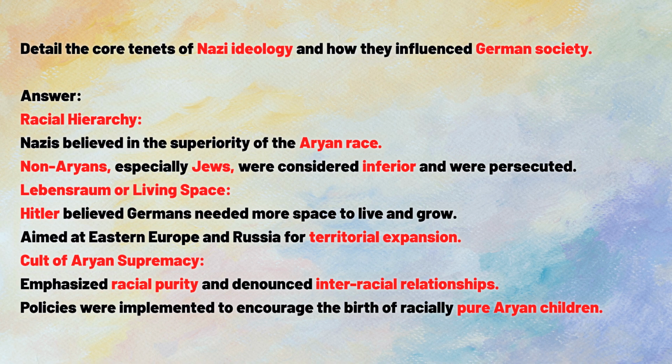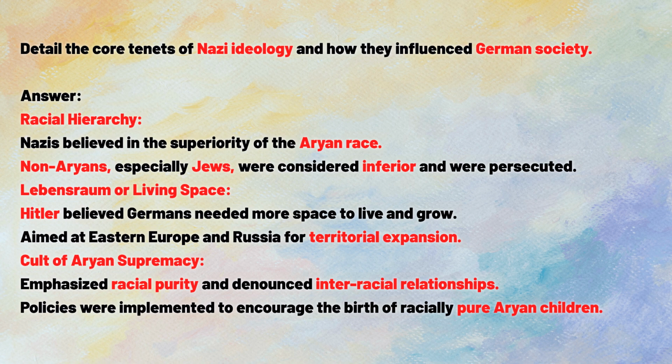Non-Aryans, especially Jews, were considered inferior and were persecuted. Lebensraum or living space. Hitler believed Germans needed more space to live and grow. Aimed at Eastern Europe and Russia for territorial expansion. Cult of Aryan supremacy. Emphasized racial purity and denounced interracial relationships. Policies were implemented to encourage the birth of racially pure Aryan children.